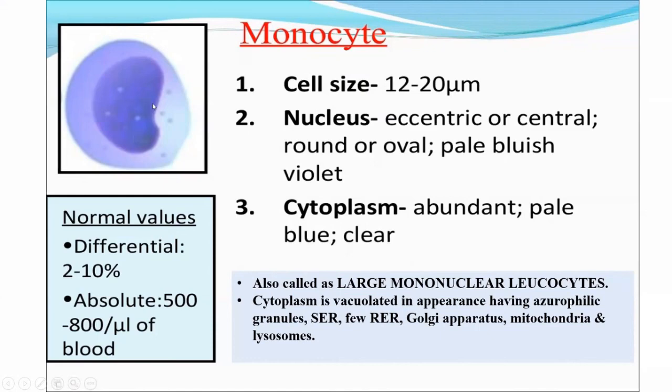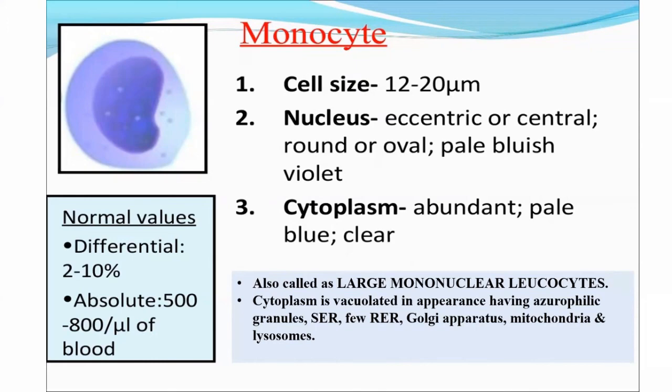These monocytes are also called large mononuclear cells. They have a single nucleus. They are large cells. They are considered large mononuclear leukocytes. Neutrophils are also called polymorphonuclear leukocytes, while the monocyte is called a large mononuclear leukocyte.